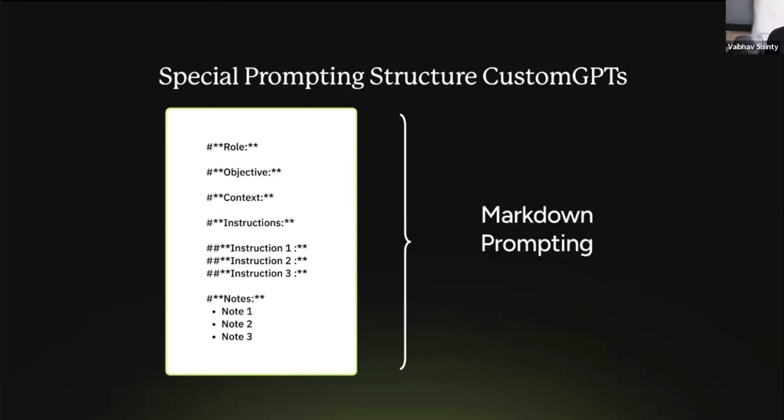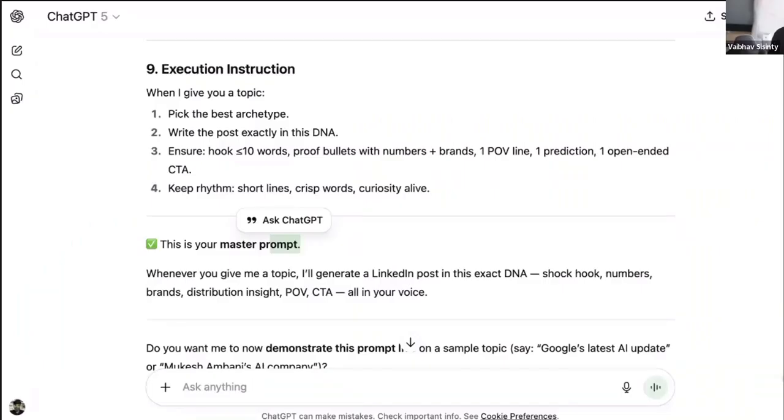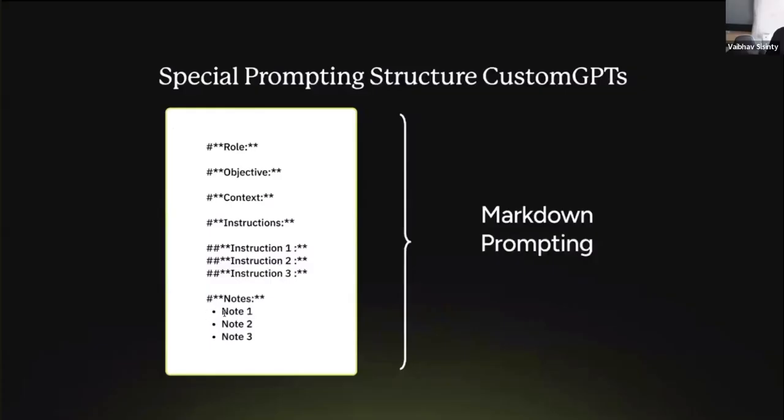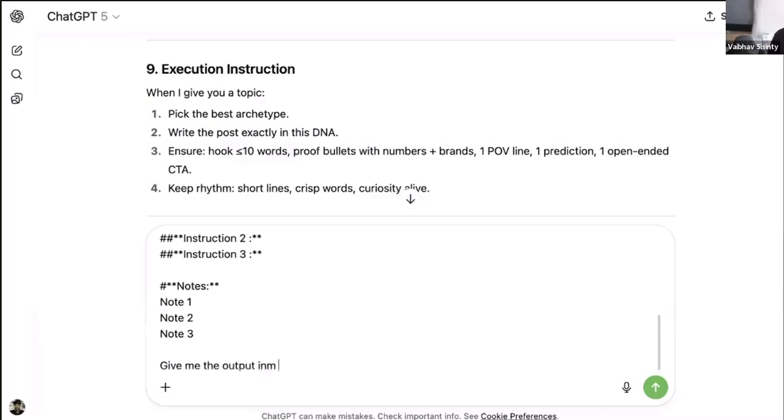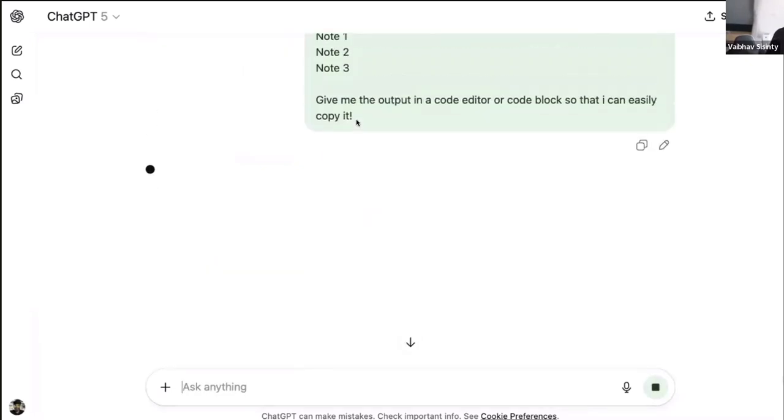So what do I do? I just come here and say, can you rewrite the prompt in the markdown prompting style like below? I copy this prompting style and paste the structure here. And I also say, give me the output in a code editor or code block so that I can easily copy it. There you go. Remember this also, guys: give me the output in a code editor or a code block.